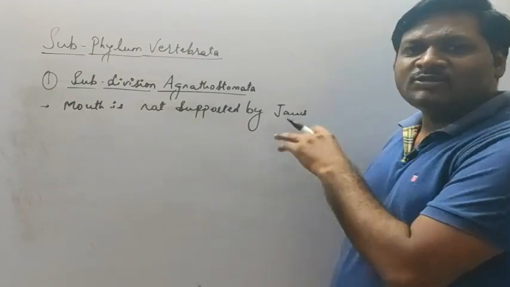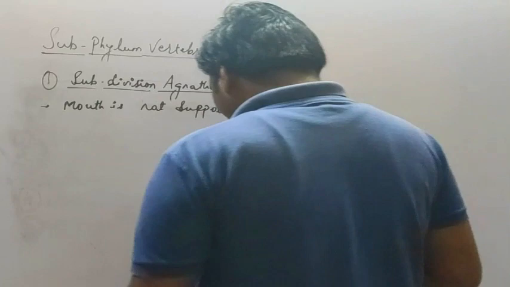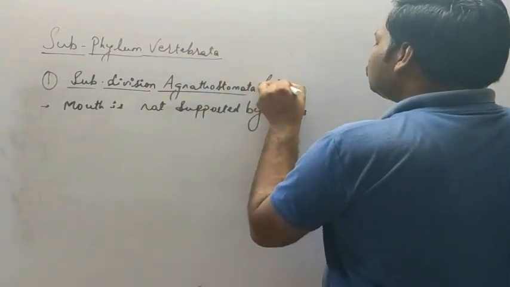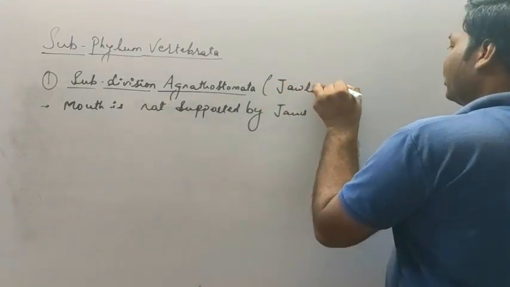So the animals found in this group don't have jaws at all. You can also refer to them, here in brackets, as jawless vertebrates.